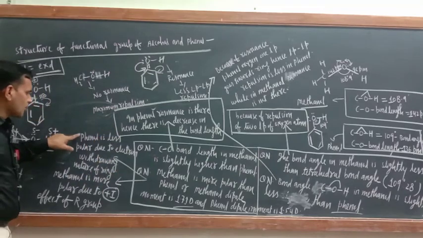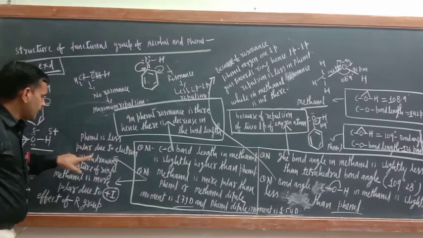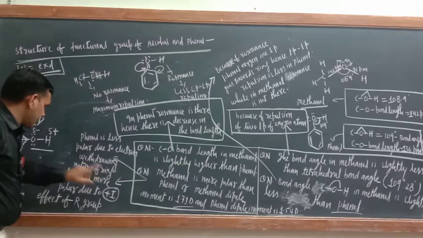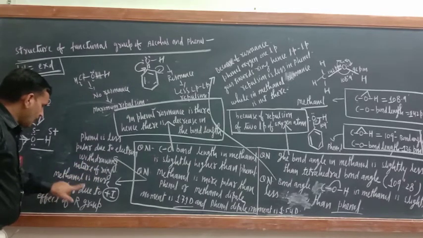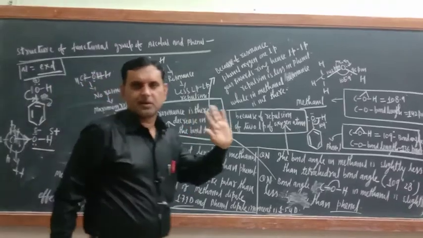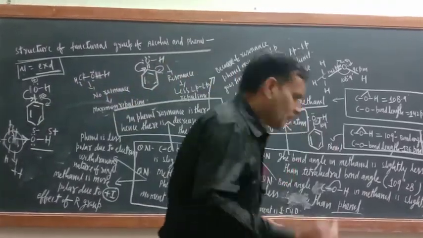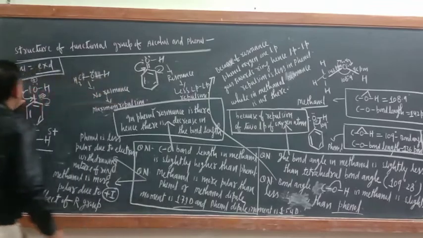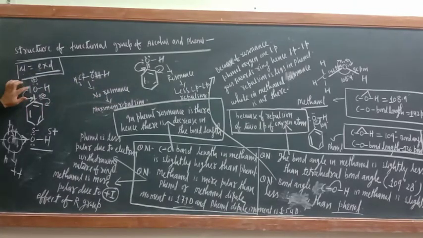I hope that you have got it. I also wrote the answer here. Phenol is less polar due to the electron withdrawing nature of the ring. Methanol is more polar due to the plus I effect of the R group. Now you can raise a question: Sir, here also polarity is increasing only. One is becoming positively charged, the other is becoming negatively charged.